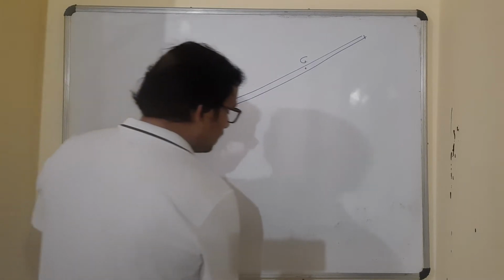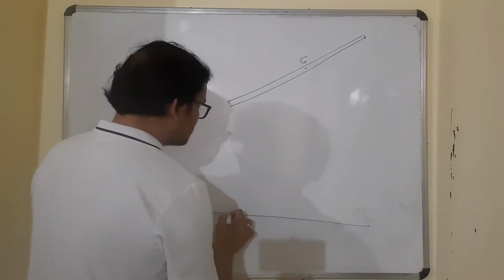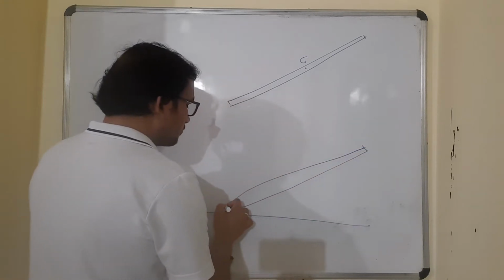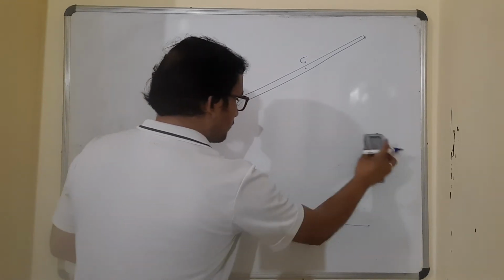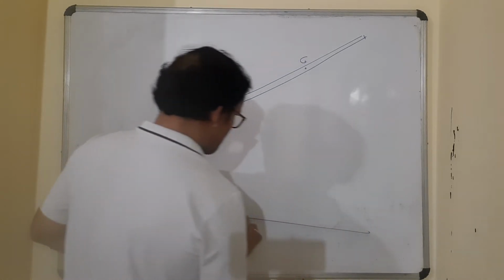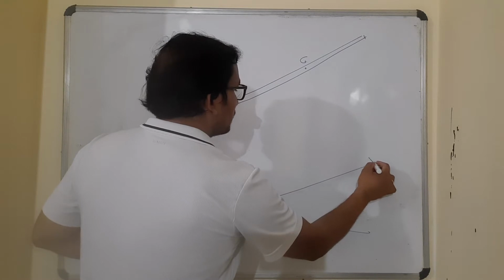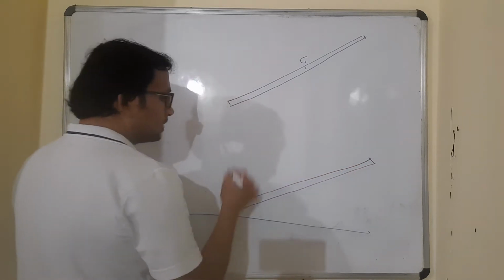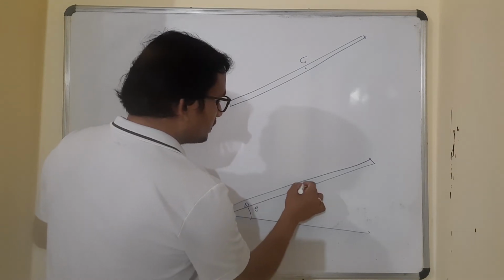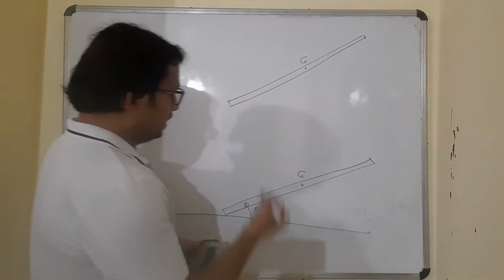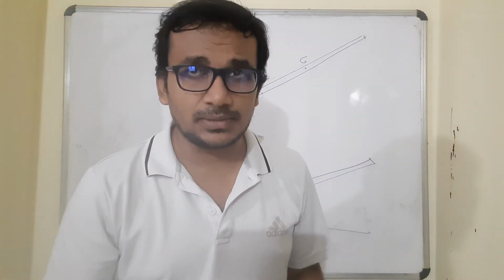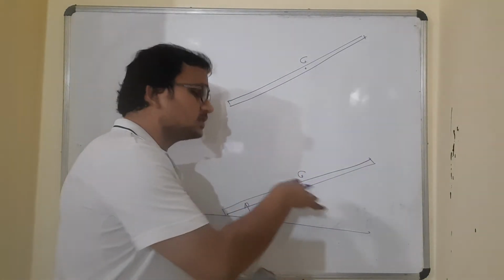When the rod comes down and makes the first impact, the position will be like this. This angle would be theta, and this will be the center. Can anyone tell me what will be the velocity of the center of mass at the moment the rod is going to hit the ground?